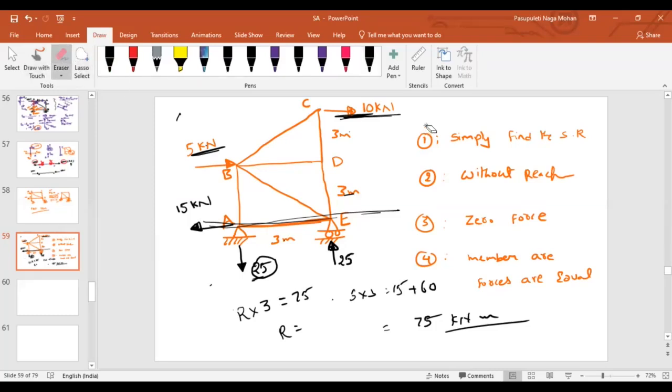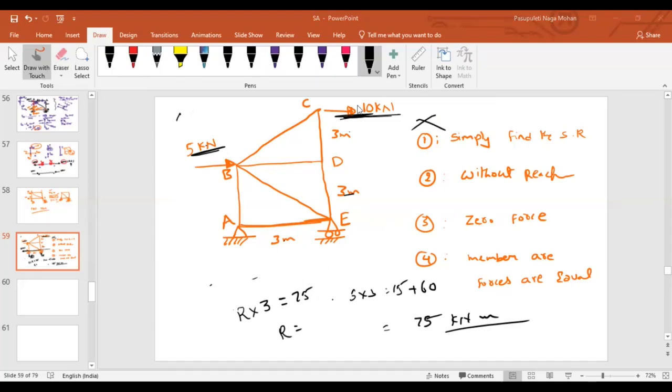So let us wind up this. First thing is over. Now, what about the second thing? Is there any need to find the support reactions to find the member forces? Let us forget about what we have found just now and imagine that you have not solved for support reactions.